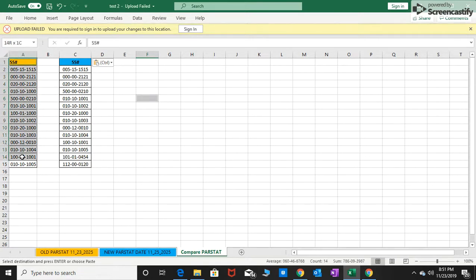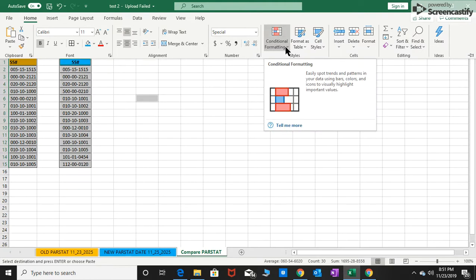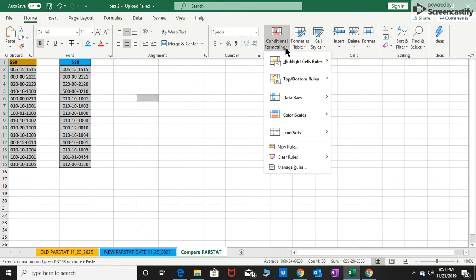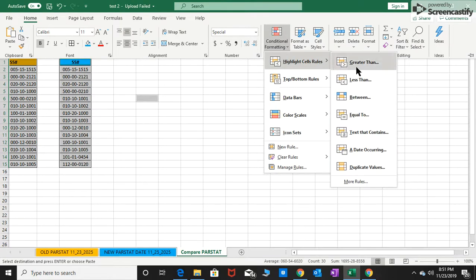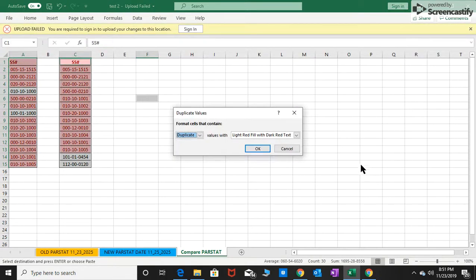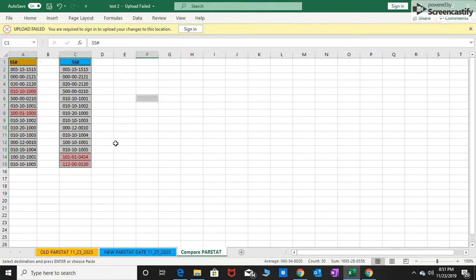Alright, so now highlight the old, press Control, and highlight your entire data. Then Control again, and highlight the new data. Alright, now I need you to go to conditional formatting, go to duplicate values, and unique, and OK. So here's your difference.